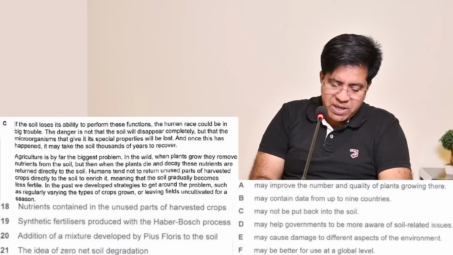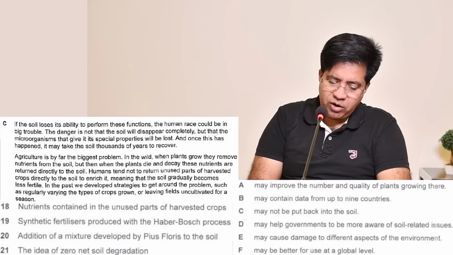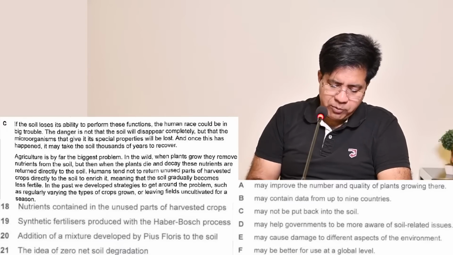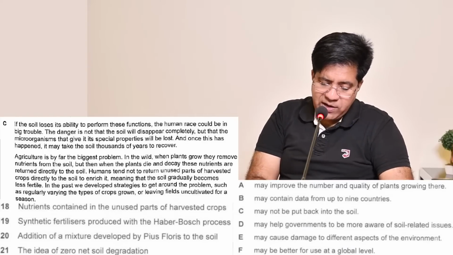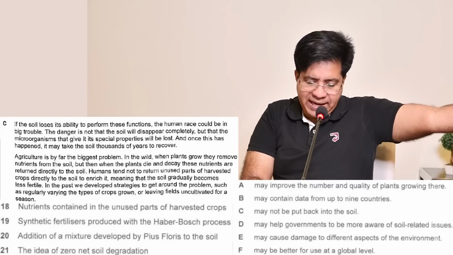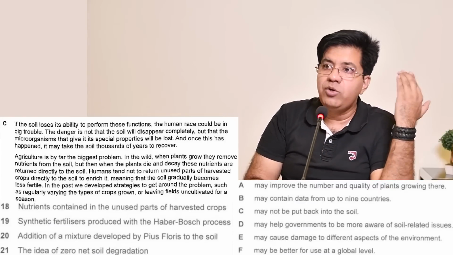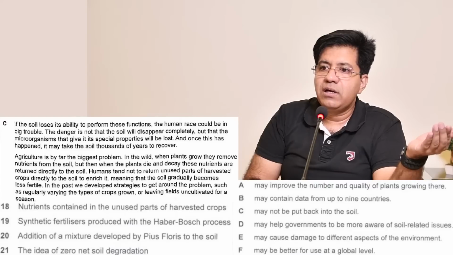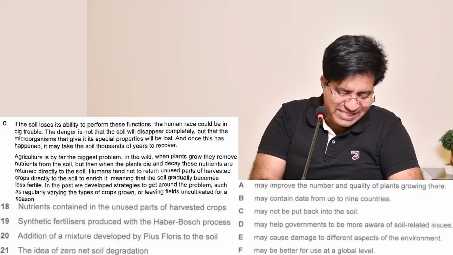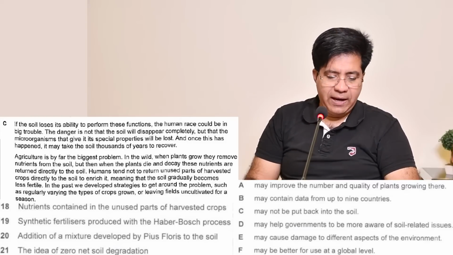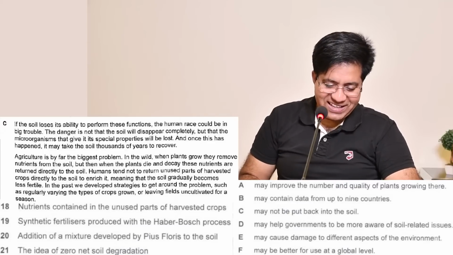Listen, may not be put back into the soil. Nutrients contained in the unused part of harvested crops may not be put back into the soil. Come back. Exactly. Humans tend not to return. Return means put back unused parts of harvested crops directly to the soil to enrich it. Clear? Now you don't need to read ahead, but one thing you have to do, just cross C so that you don't read it again. Exactly. Good. We had the right answer.